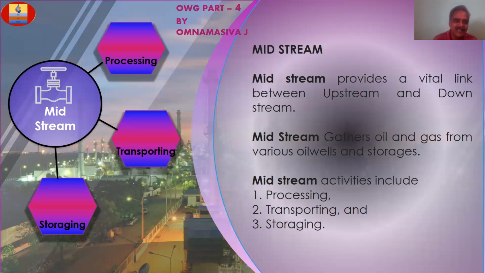Now come to the midstream. What we have discussed today about corrosion coupons, isolation joint, pig launcher and receiver are the common equipment or parts in the oil and gas industry, downstream, midstream, and upstream.